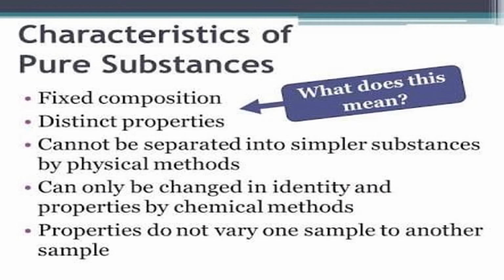So now about the characteristics of pure substances. First one, fixed composition. It means all the pure substances have a fixed composition. They are made up of only one kind of particles. They also have distinct properties, meaning they have unique properties. We know the exact composition of the pure substances. So whenever we do any chemical reaction with these pure substances, the products are predictable.